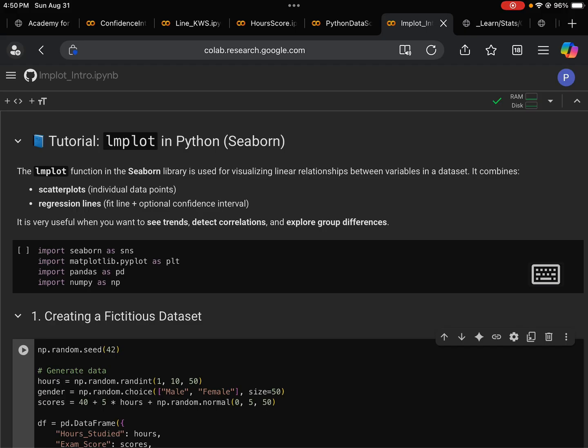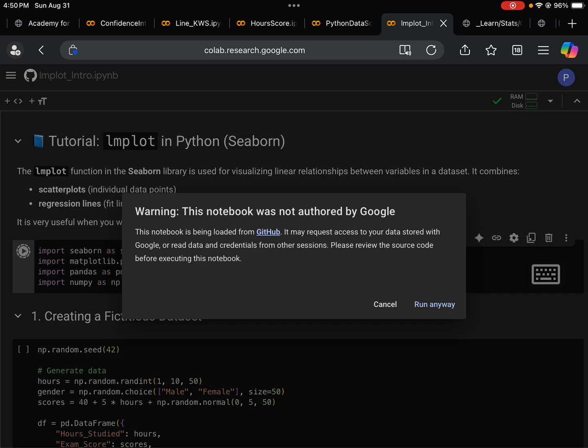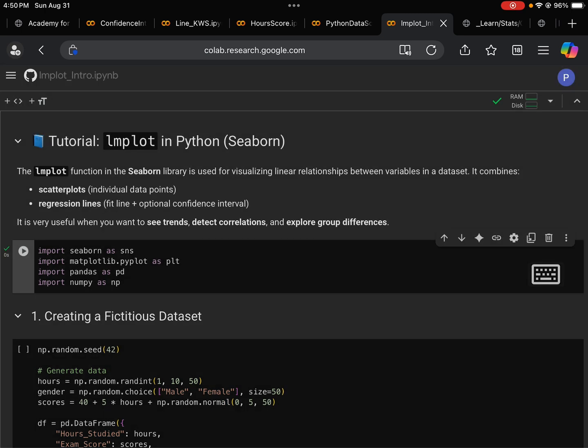First, we need to import libraries. Here we import a total of 4 libraries. The first one is Seaborn. That's a statistical visualization library in Python. We import it as SNS. Then we import matplotlib, specifically pyplot. We import it as PLT.